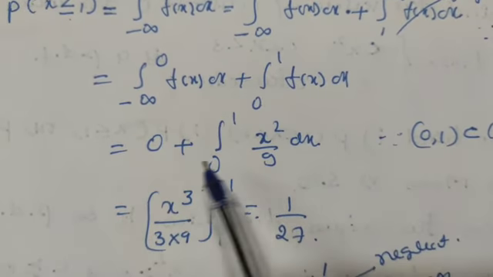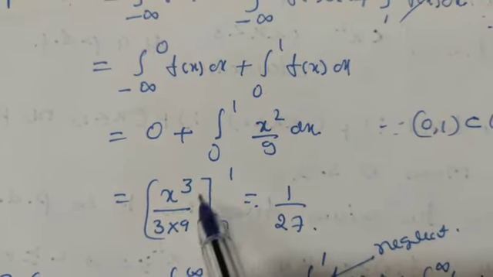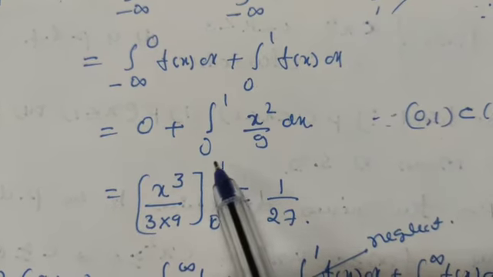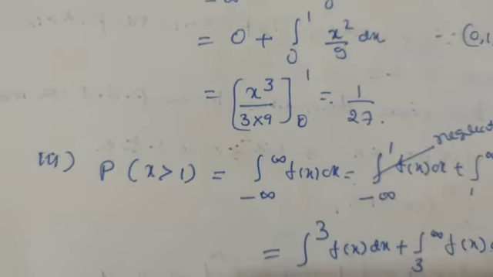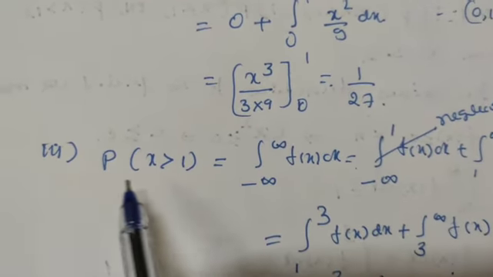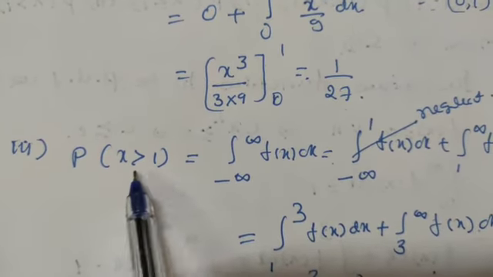Definition of f of x. So after integration you will get x square divided by 9 into 3 between the limits 0 and 1. So it is equal to 1 by 27. And the third one, P of x greater than 1.